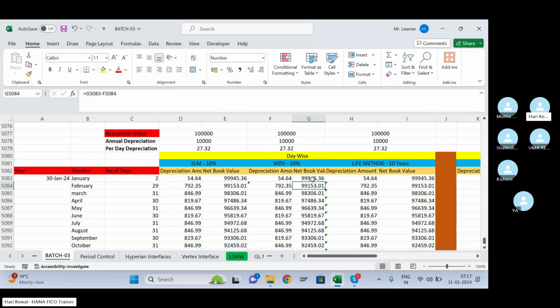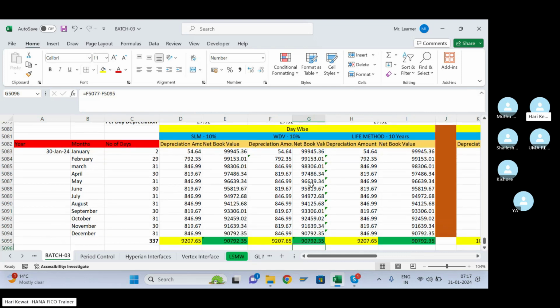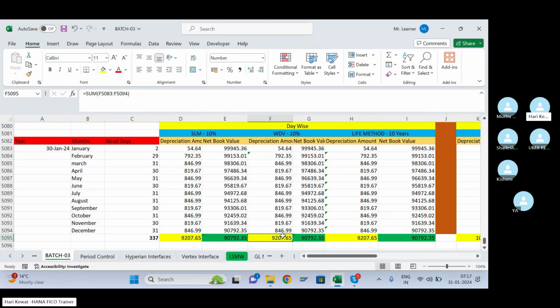See here I have followed this: from the January month net book value, I reduced the February month depreciation, so I got the February month net book value. Likewise I calculated for this also. This is the total depreciation for 2024, the whole fiscal year, and this is the net book value left based on the WDV method.